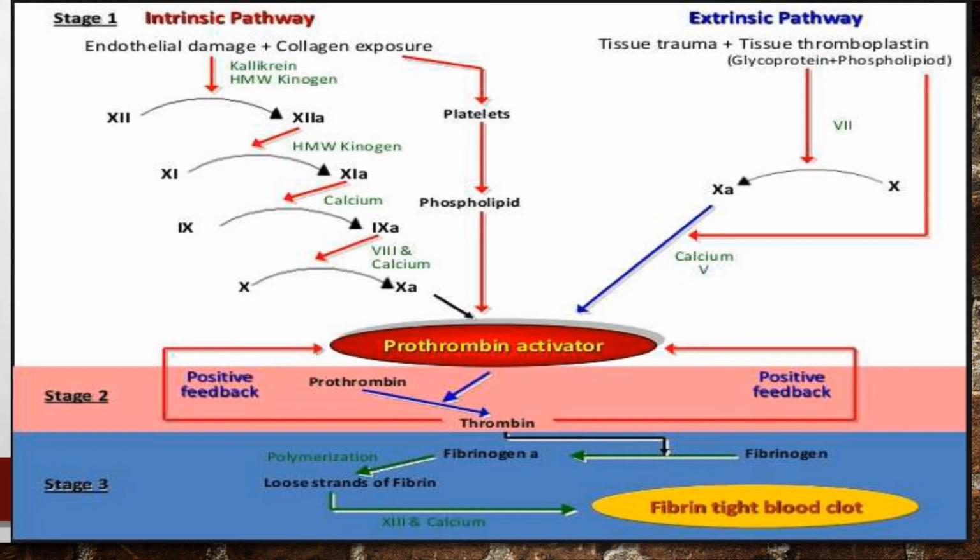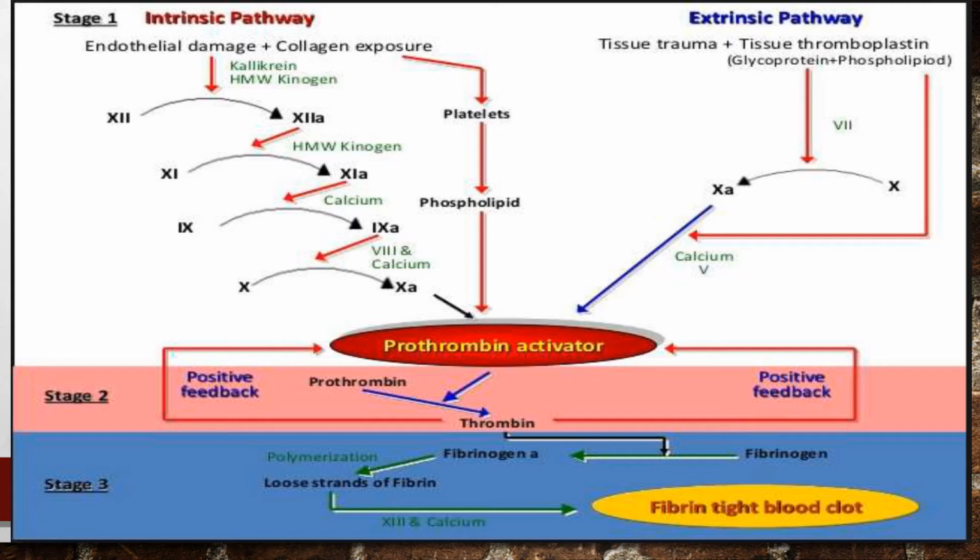The activated factor 12 converts factor 11 into activated factor 11 in the presence of kininogen, and the activated factor 11 now activates factor 9 in the presence of factor 4, which is calcium. And the activated factor 9 activates factor 10 in the presence of factor 8 and calcium. So now factor 10 gets activated.